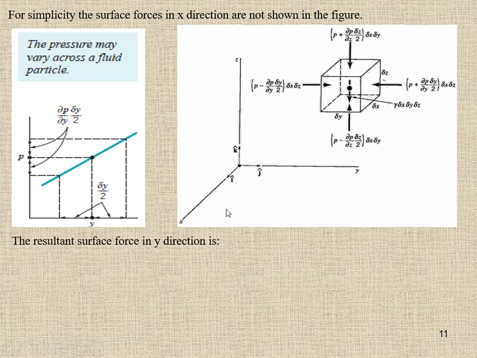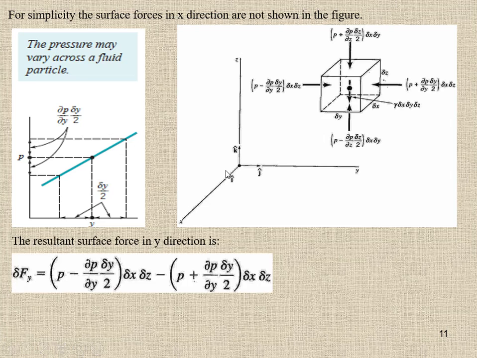So the resultant surface force in the y direction can be written as the pressure force acting on the y surface, which is equal to pressure into area. What is the pressure at this surface, which is before the point P? Here P minus the change in pressure, so this is reduced.